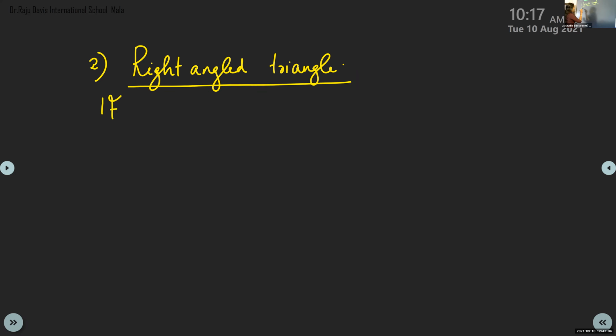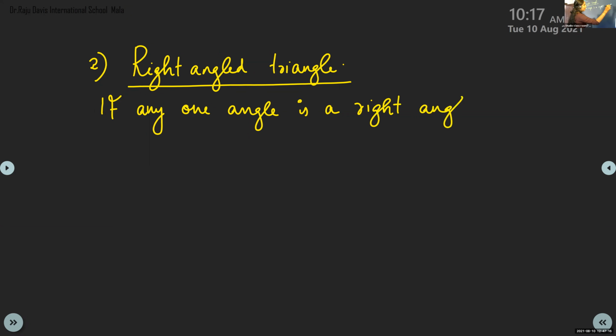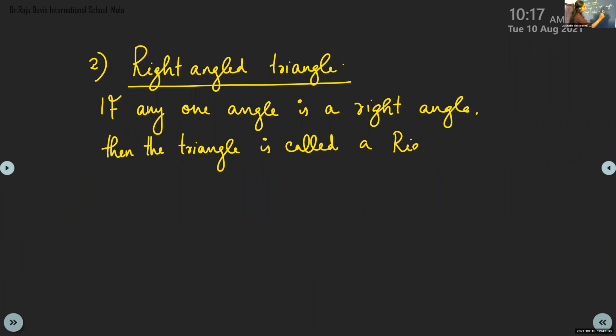If any one angle is a right angle, then the triangle is called a right angled triangle.